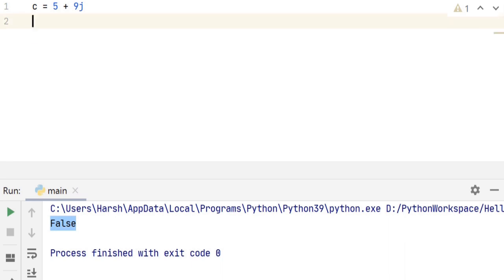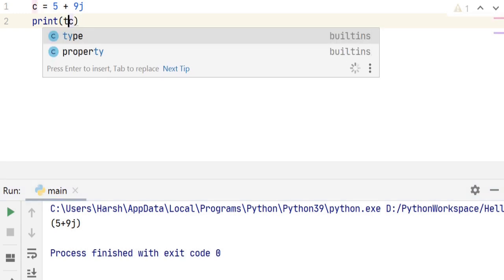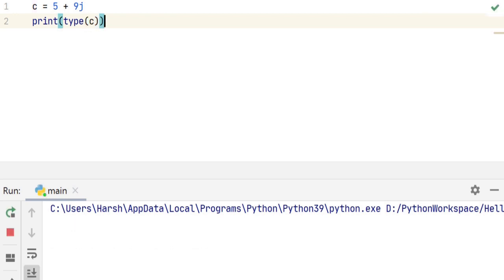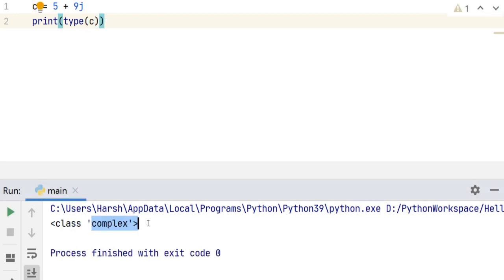So let's go ahead and print it. It will reflect the same value that we have defined. This is just to see if Python has stored the value correctly in our C variable. Again, to check the type of this variable, we type type in the bracket C and then run it and we get complex.